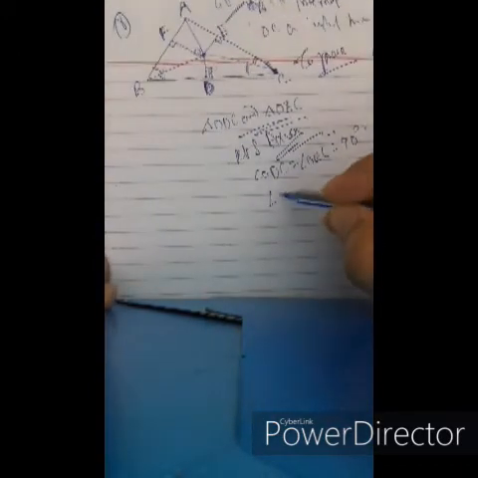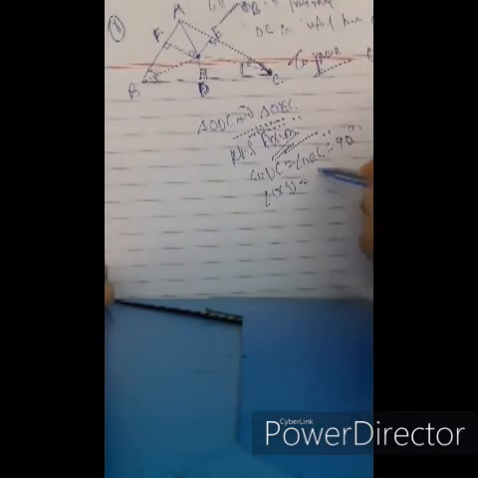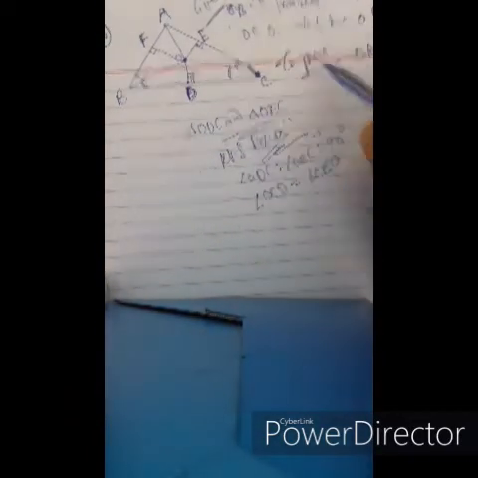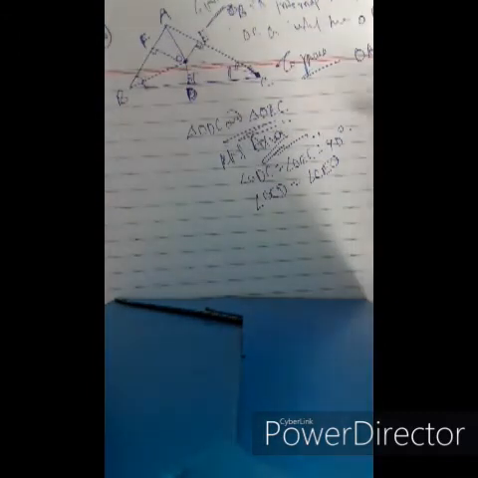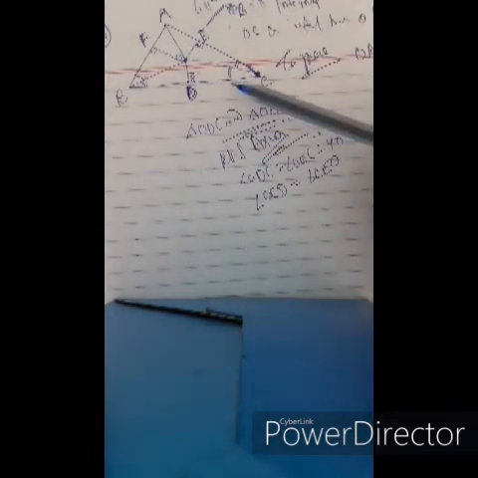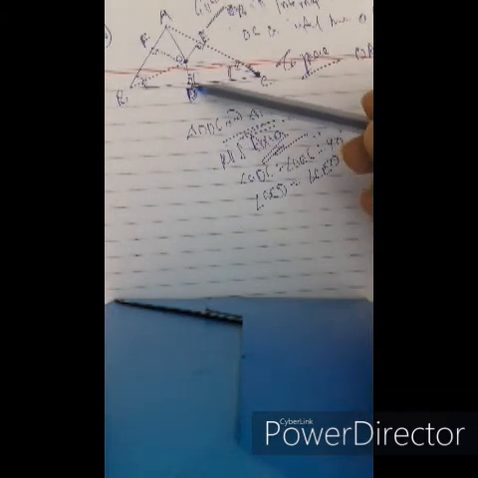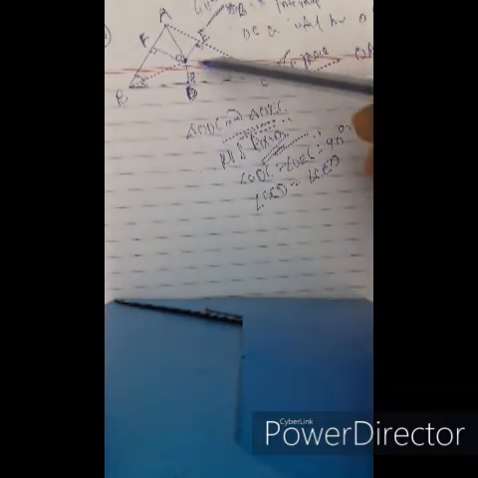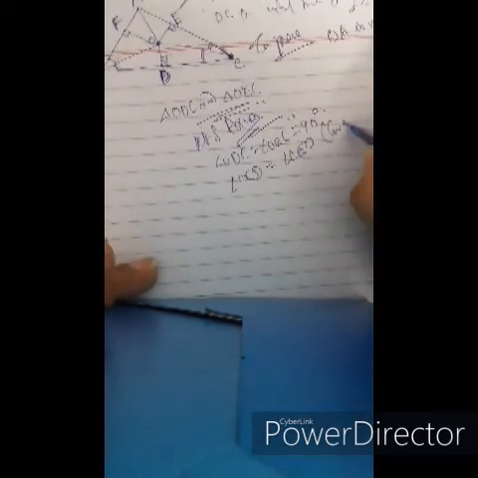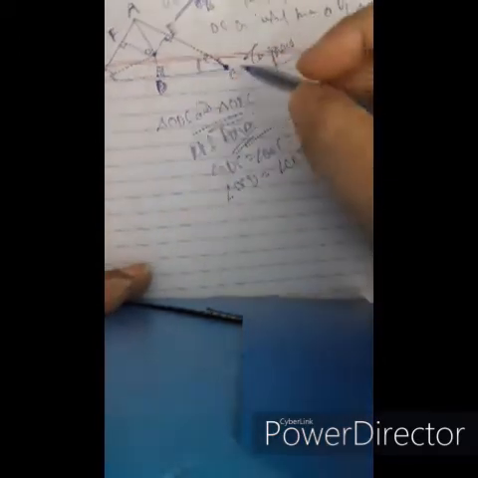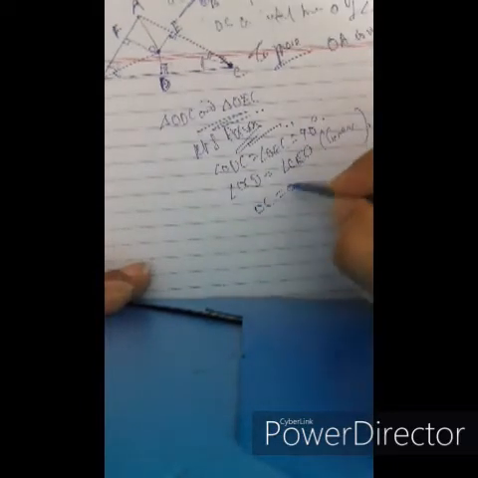Angle OCD equals angle OCE, since angle C is bisected, as you know from the earlier part. It is given, and OC equals OC, common side.